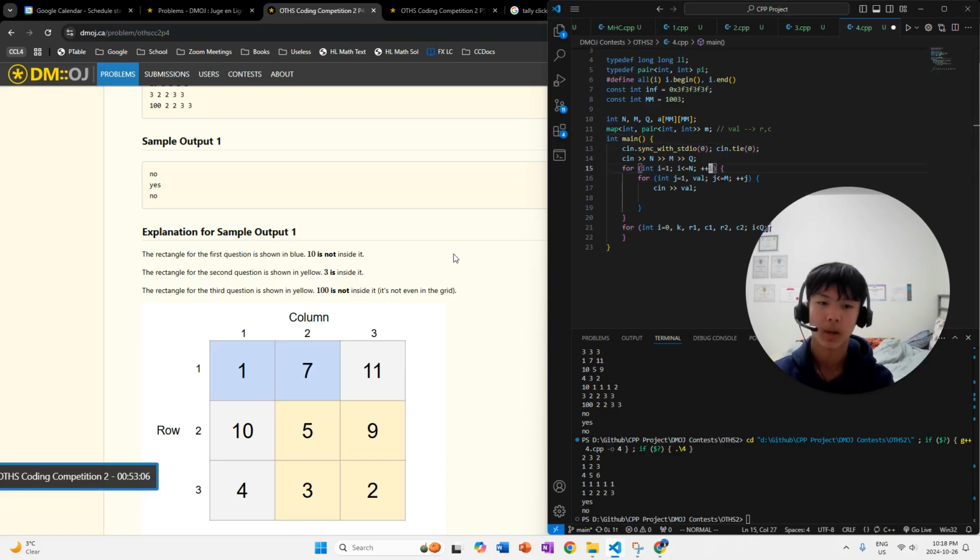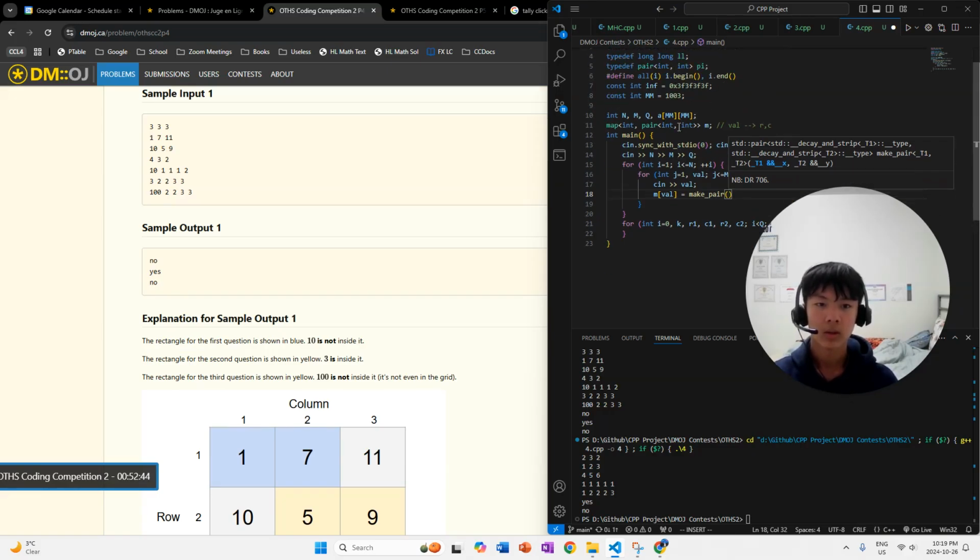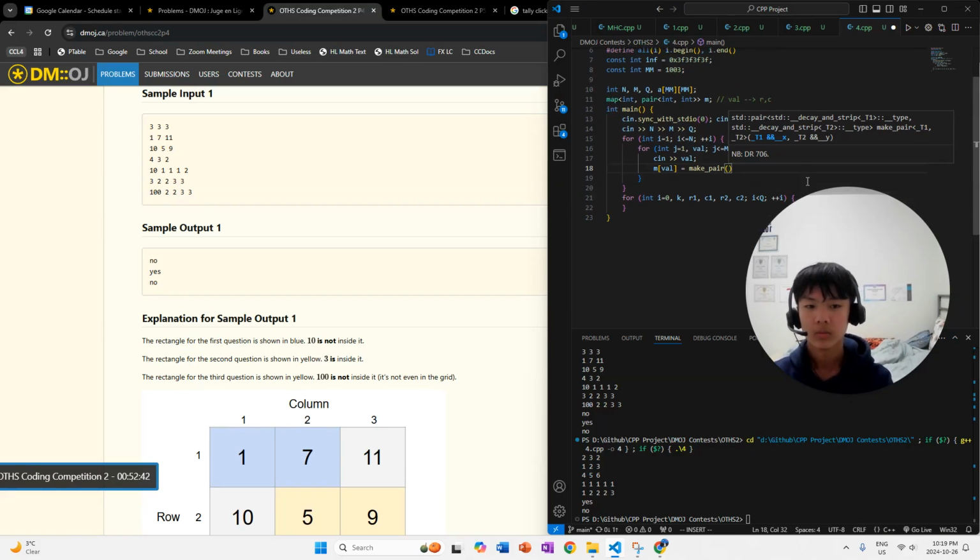I'm just gonna name my map M because it's so simple. M stands for map. M at value is gonna be mapped to make pair. MP is make pair. Wait, I don't even think I have the shortcut. Okay, whatever. Make pair, which is a function that makes a pair, obviously.